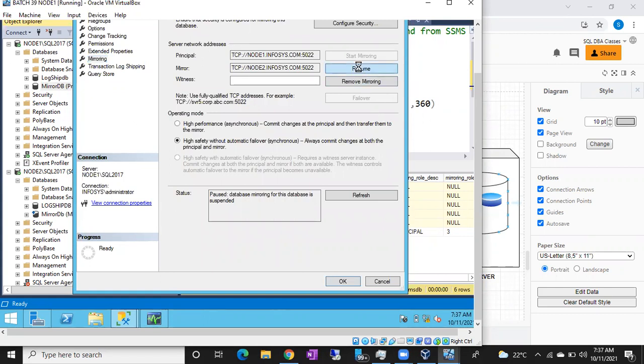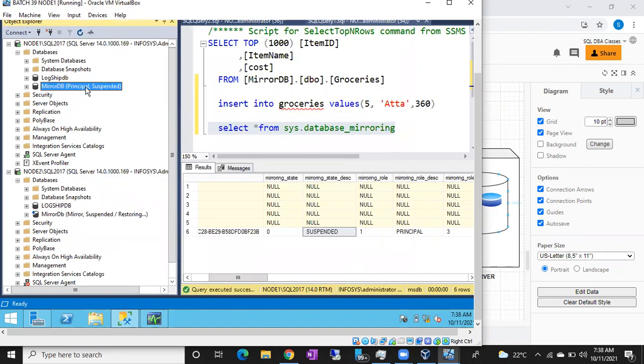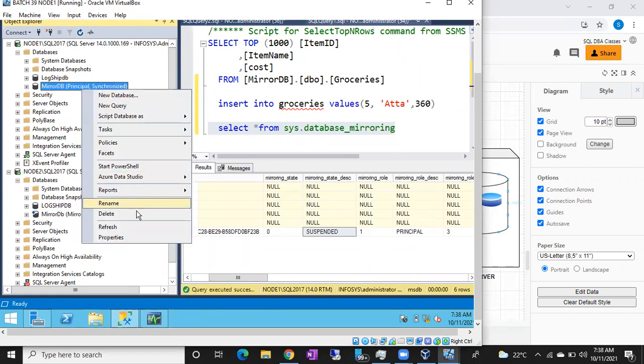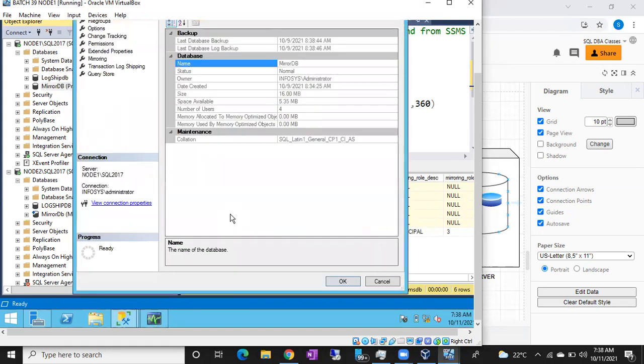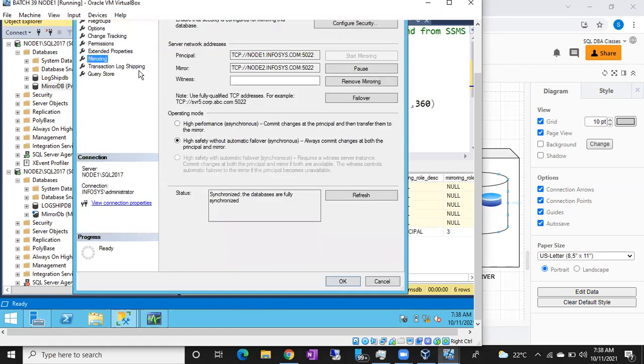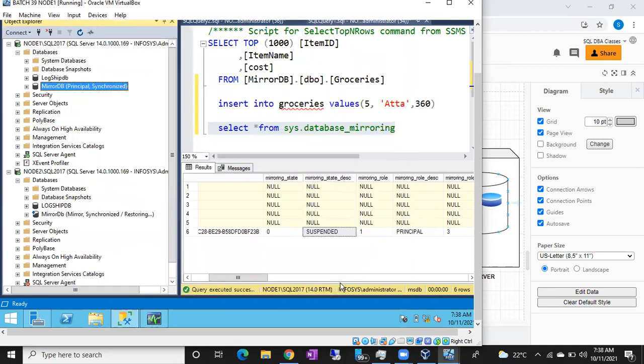Okay, let me resume the mirroring. If I resume it, you can see suspended. Just refresh it, and you can see synchronized again. Let me show you changing the mode from synchronous to asynchronous. Go to mirroring. Now it is set to the synchronous option. Now just select this high performance mode, asynchronous. If you click OK,